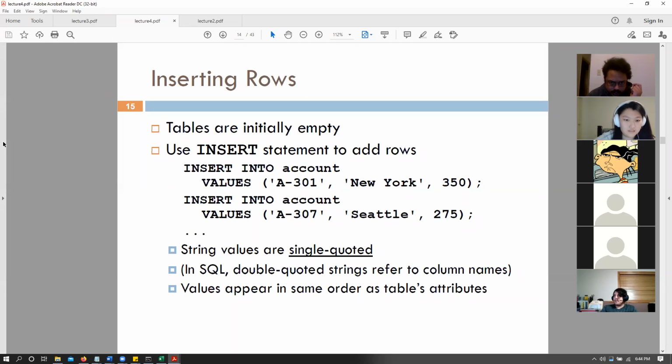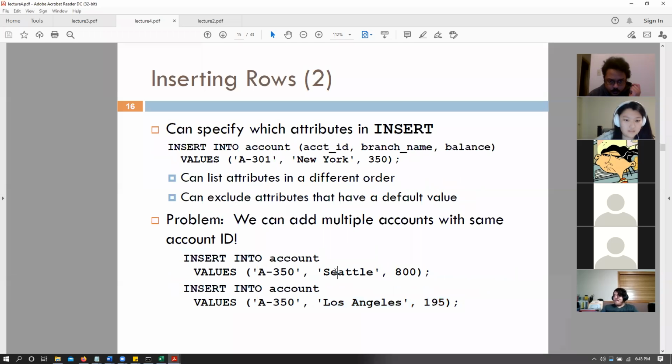Okay, so I think you're talking about this one, right? Here we have the same account ID for two accounts. No, the old one will not be updated. Basically, the first one will work. We will add a new account that has A350, Seattle, 800. The moment we try to add a new account that has the same primary key, it would give you an error.